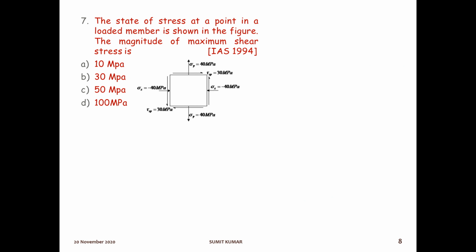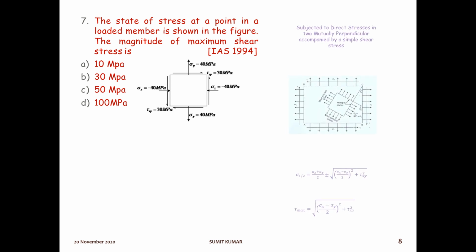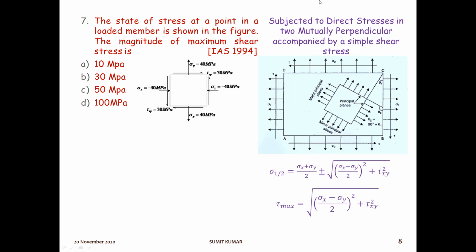the state of stress at a point in a loaded member is shown in this figure. Okay, so now we need to calculate the maximum shear stress. So already in the previous formula we just saw what is the formula for maximum shear stress. This is tau max is equal to this one. This is the formula. Okay, we will use this formula to find the answer for this.